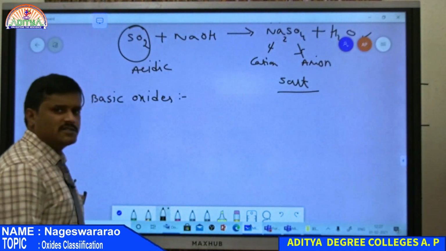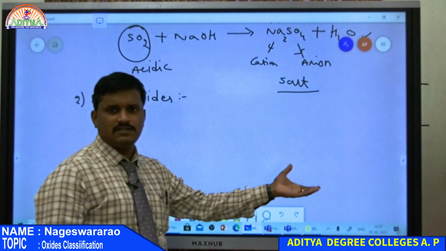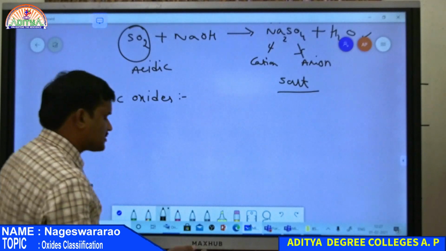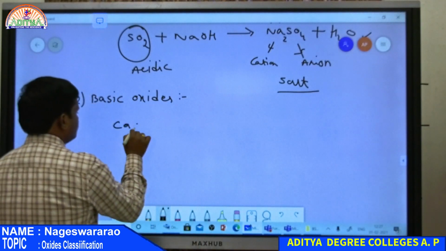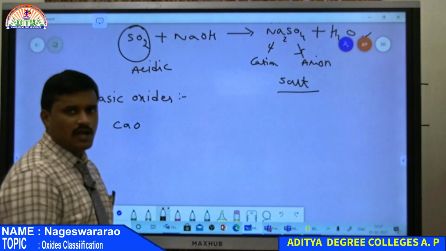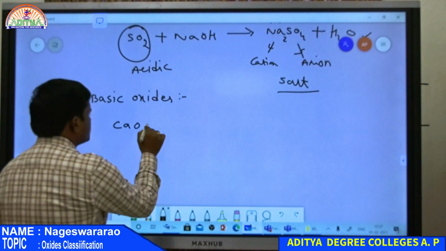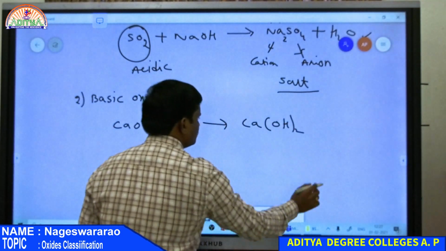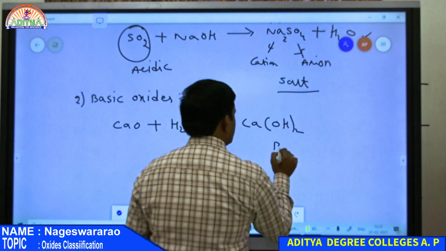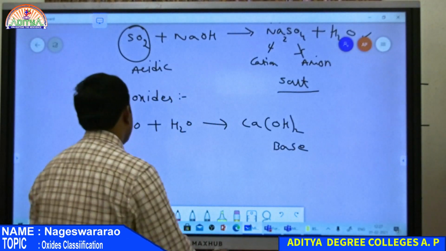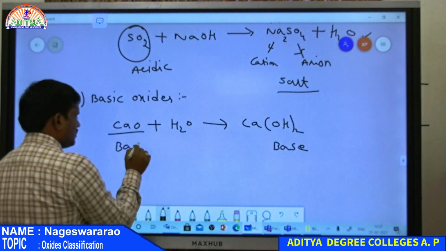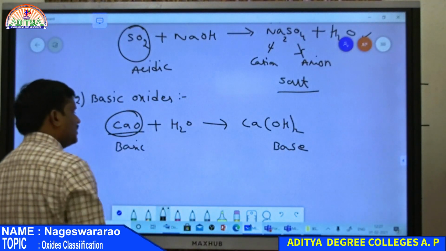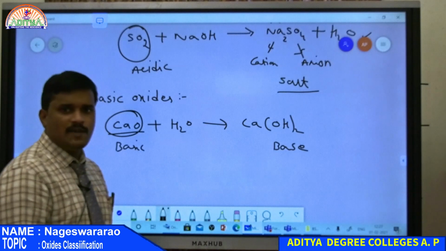A similar definition, the only difference is that if an acidic oxide reacts with water it gives an acid, while in the case of a basic oxide, if it reacts with water, it definitely gives a base. Suppose calcium oxide, CaO, Ca +2 and O -2. Whenever calcium oxide reacts with water, it gives Ca(OH)2, calcium hydroxide. This is a base. Therefore, CaO is basic in nature.